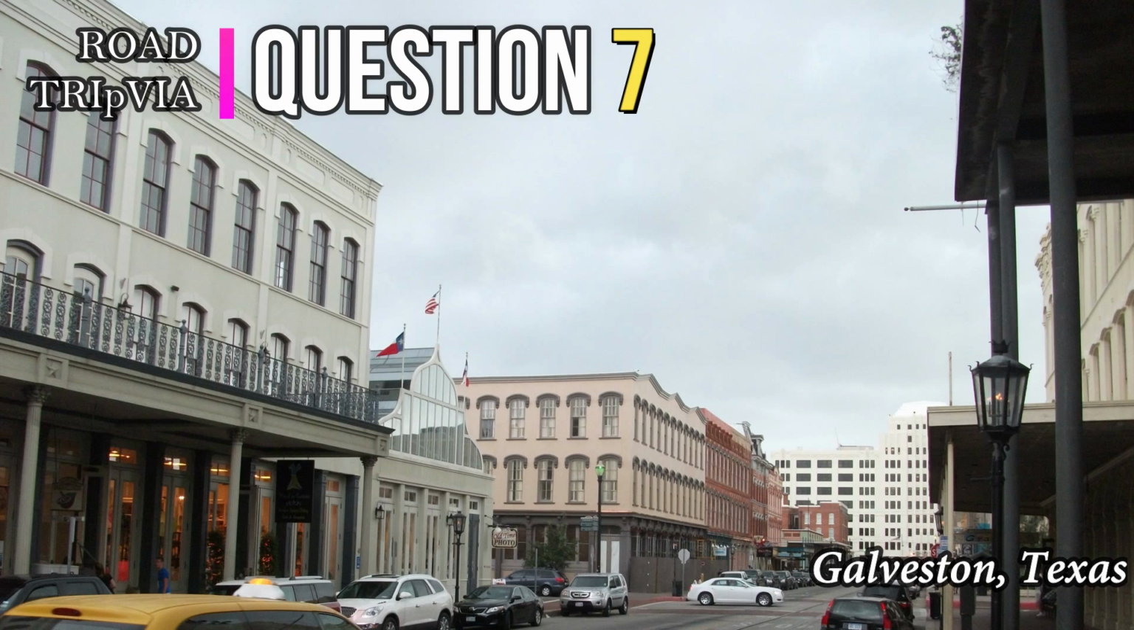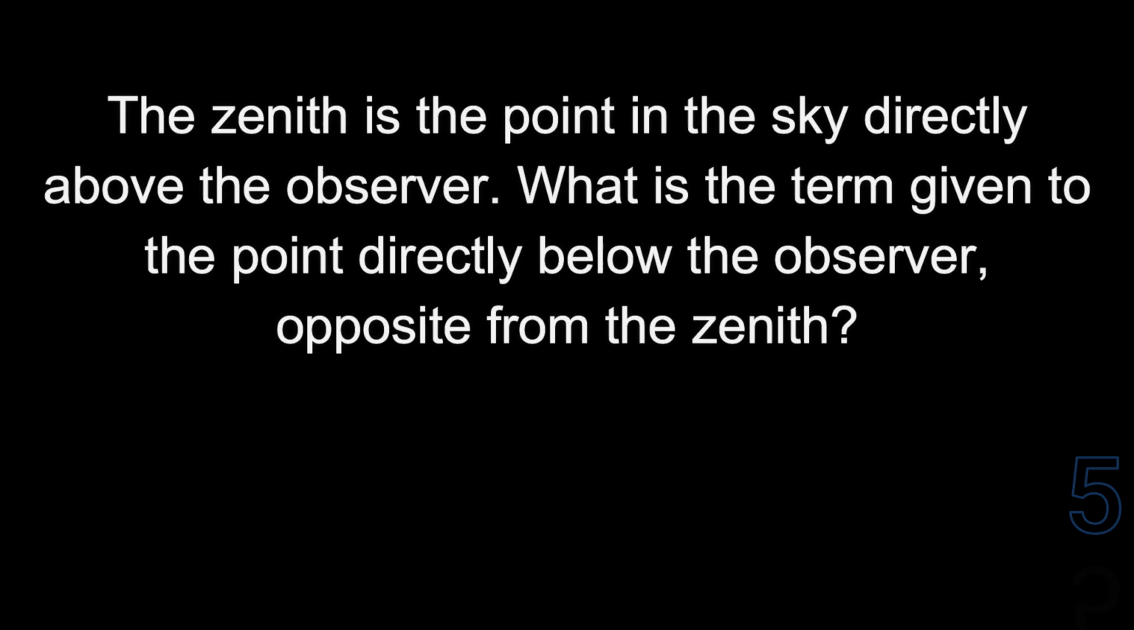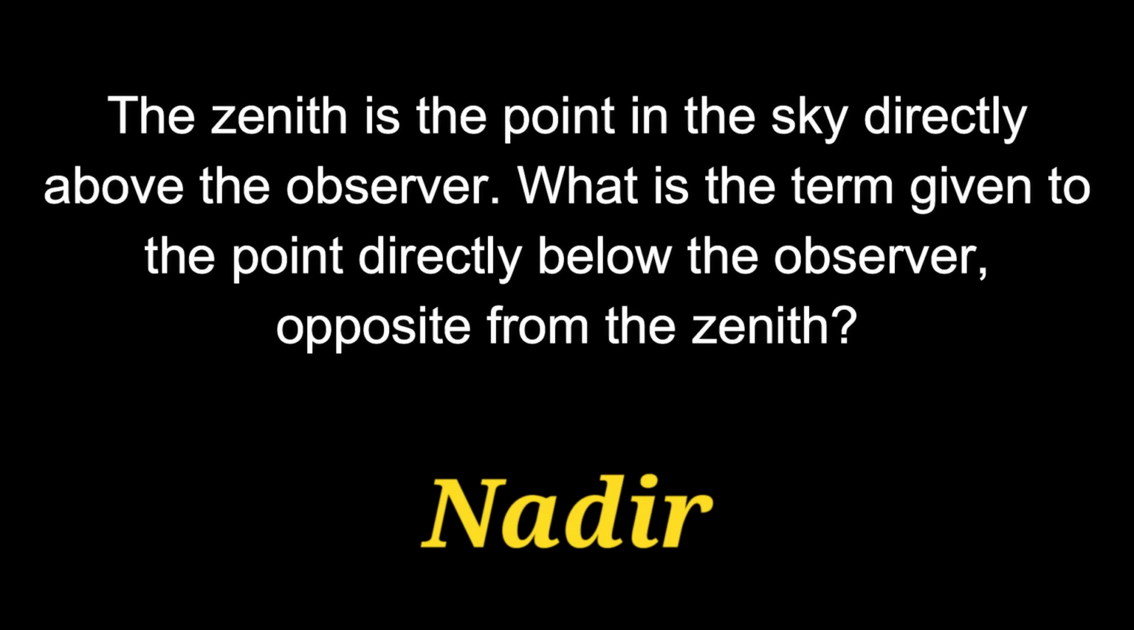Question number 7. The zenith is the point in the sky directly above the observer. What is the term given to the point directly below the observer, opposite from the zenith? The answer is the nadir.